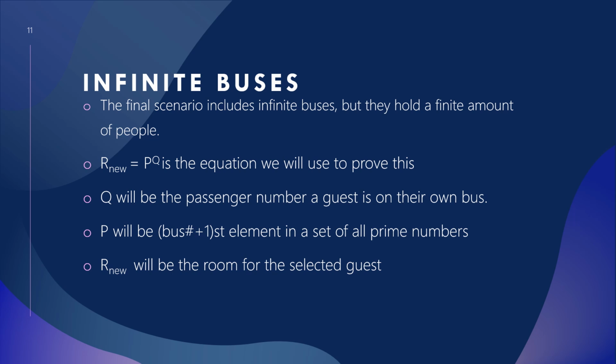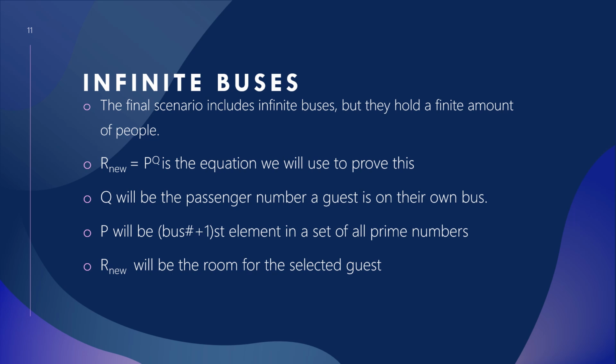With that context, we can now move into our final scenario, which includes infinite buses of people. So at first, we're going to start with a finite amount of people. This equation actually gets a little bit trickier. We have R of nu equals P to the Q.